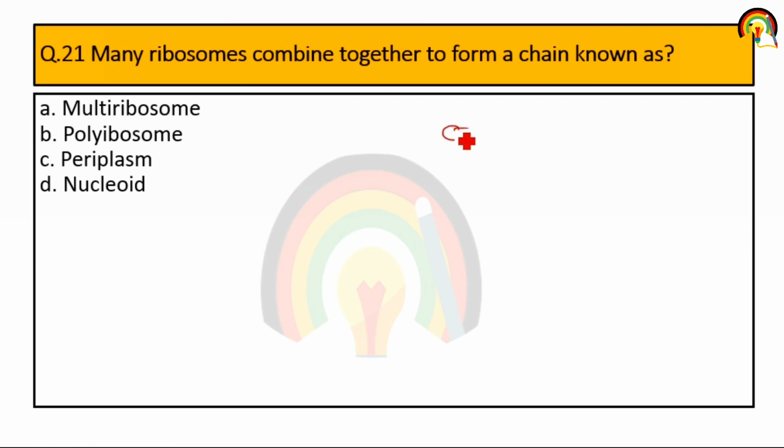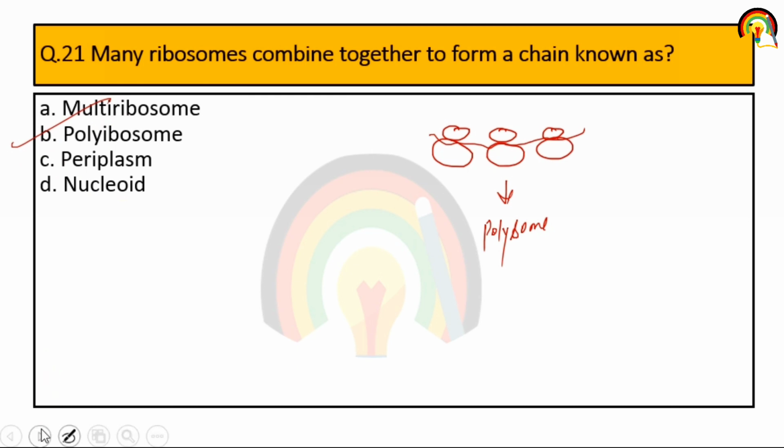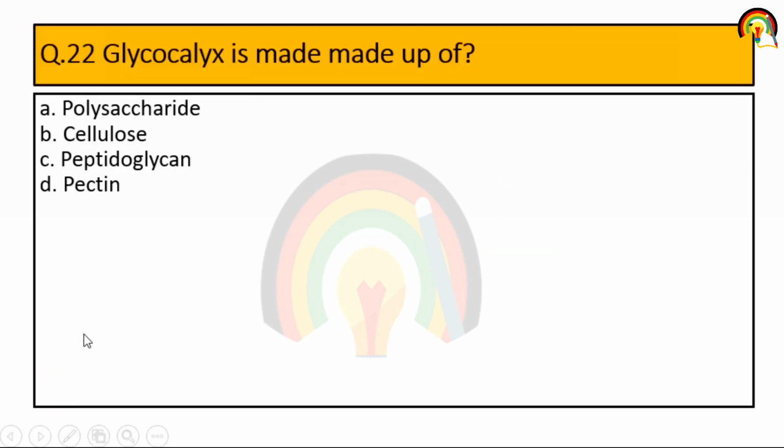Next one, many ribosomes combine together to form a chain known as? This is the small subunit of the ribosome, this is the large subunit. Many ribosomes combined together form a chain-like structure that is called polysome or polyribosome, which helps in the synthesis of protein. Next one, glycocalyx is made up of polysaccharide, cellulose, peptidoglycan or pectin. So glycocalyx is mainly made up of polysaccharide.